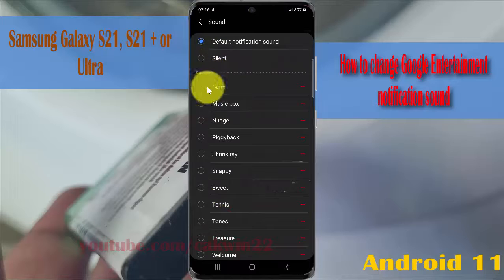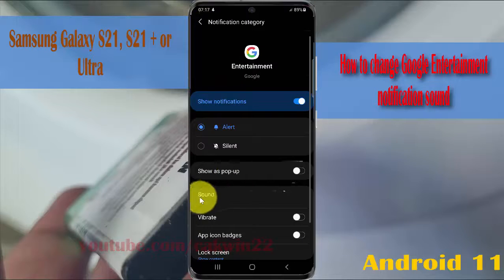and then you can select the sound you want to use in Google Entertainment notification, or if you want to set a silent, tap silent or use default sound, and then tap the back button to save. Now Google Entertainment notification sound is set as calm.